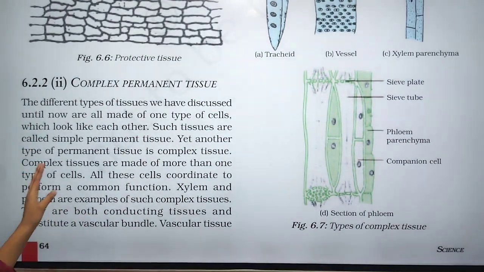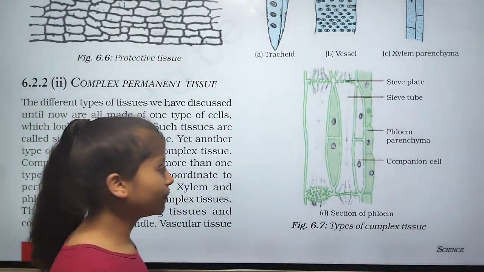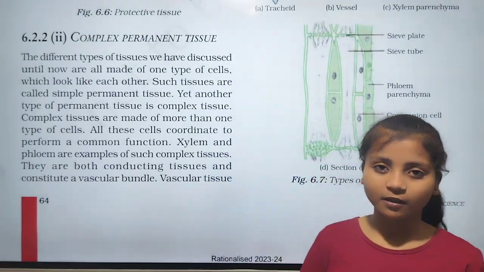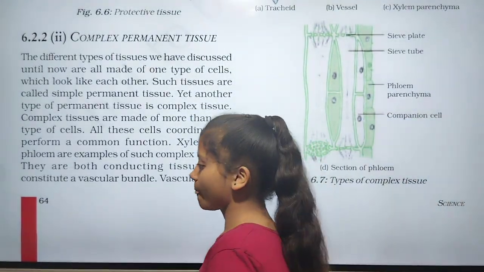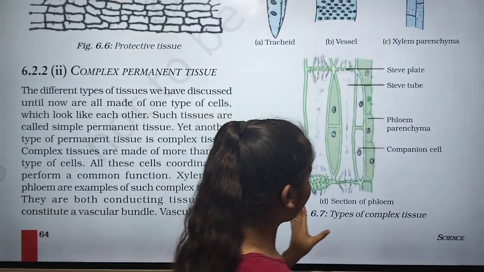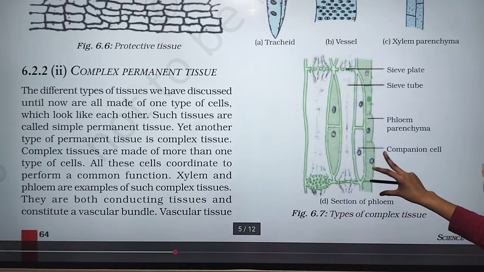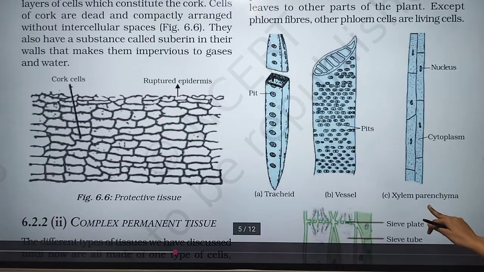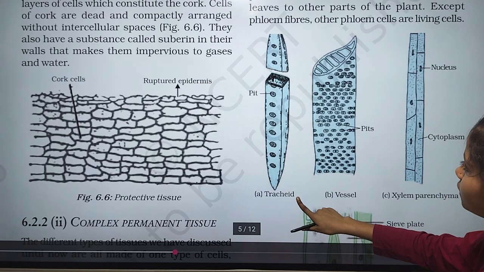Both are types of permanent tissue, and the types of meristematic tissue are apical, intercalary, and lateral meristem. And this is the figure of phloem, a single figure of phloem and vessel. This one is a xylem parenchyma and this one is a trachea.